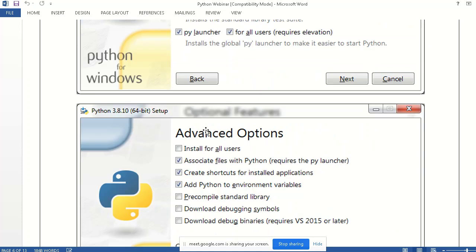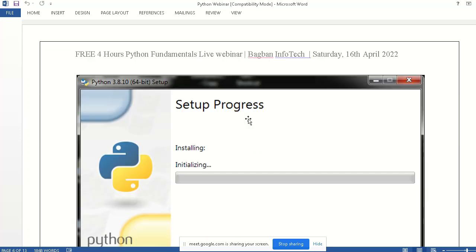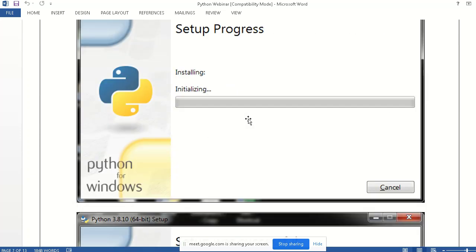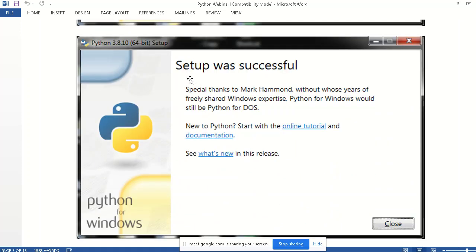Then we have to give the path here. It will create the path somewhere in a random folder. This app folder is hidden from the main general files. So we have to give, for example, C, Python, and whatever Python we have. Then the installation process will go like this. And after getting the message that setup was successful, we can use it.